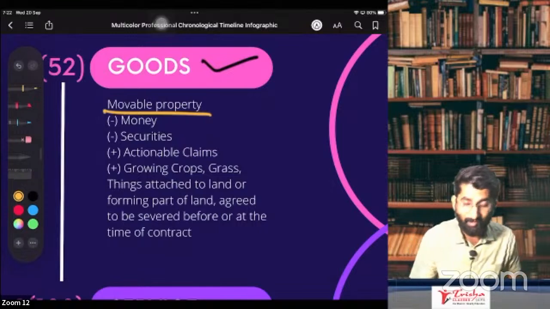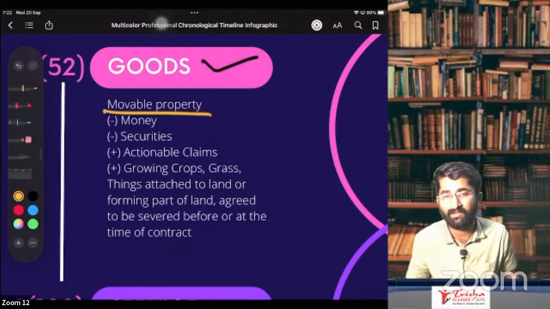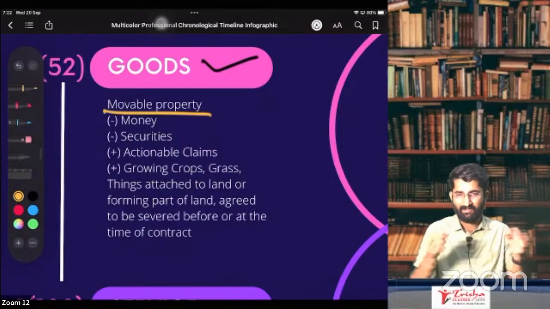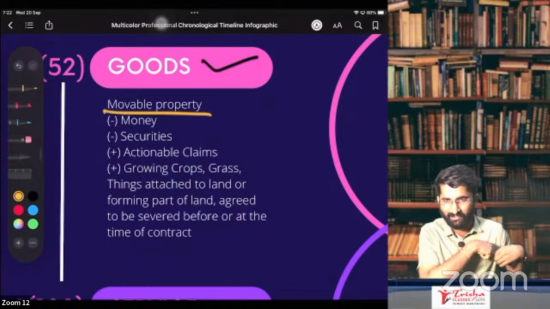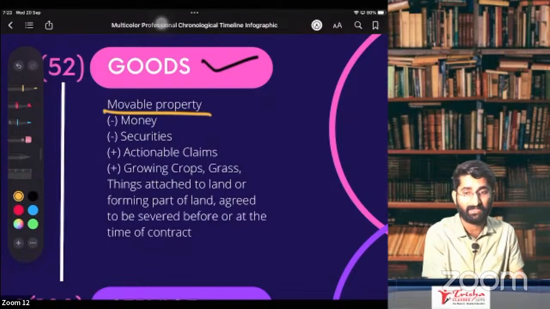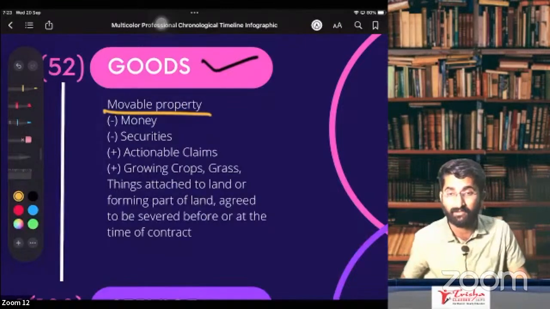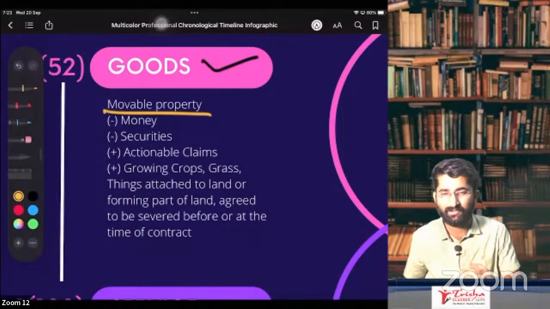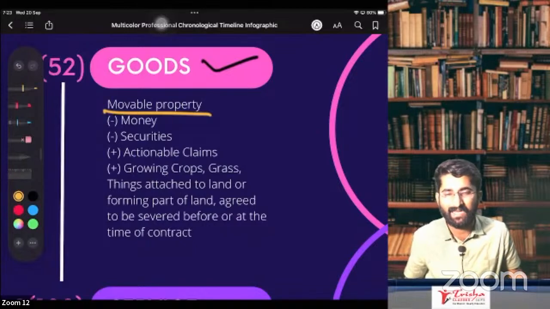But it will not include money, sir. Money, it is in your pocket, no? That 100 rupee note, you can transfer it from one place to another place. Sir, will it become goods? No, it is not goods. Why is it not goods? I'll tell you something. It will create a never-ending loop.